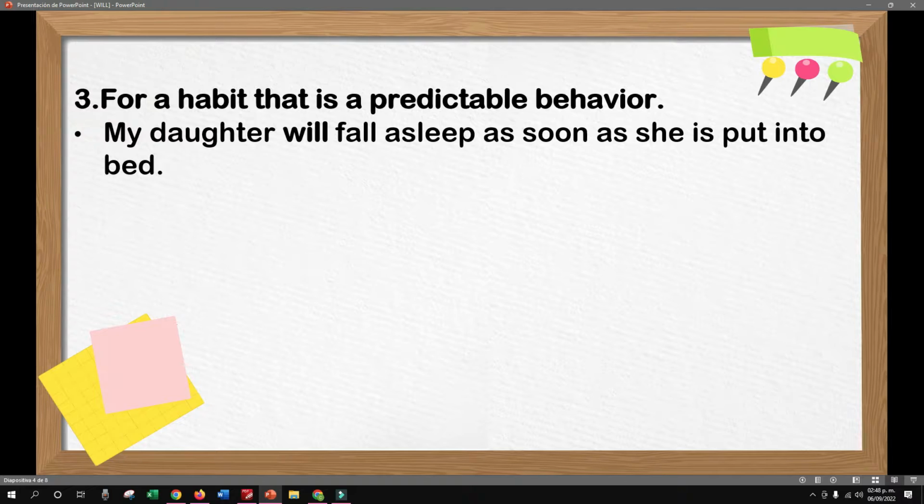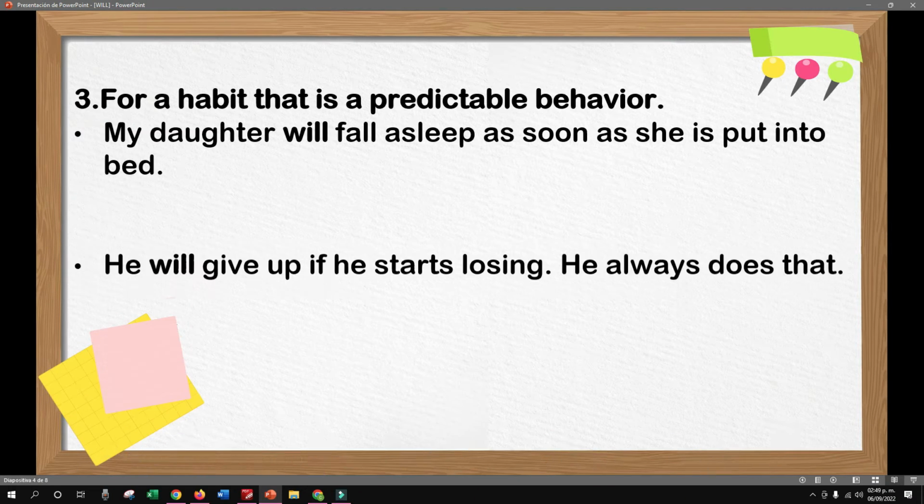Es un hábito que ella tiene. Entonces, en este caso, podríamos usar también will. As always, using the structure: the subject, will, then the main verb, in this case fall. So, will fall asleep.